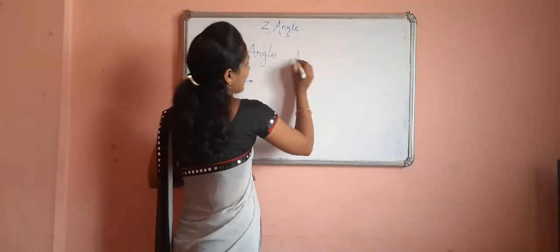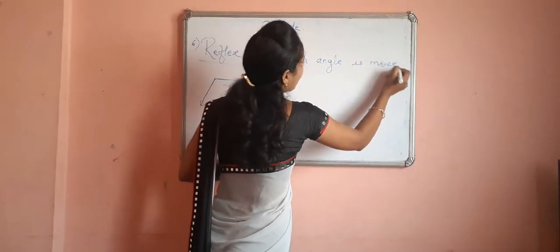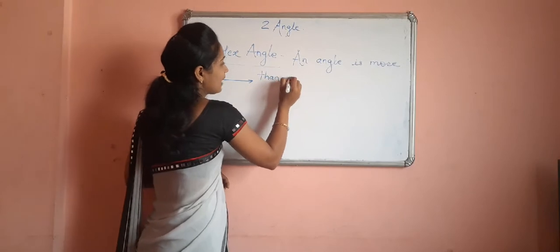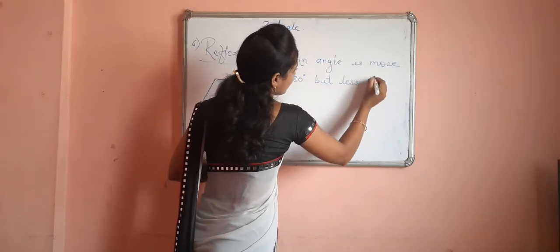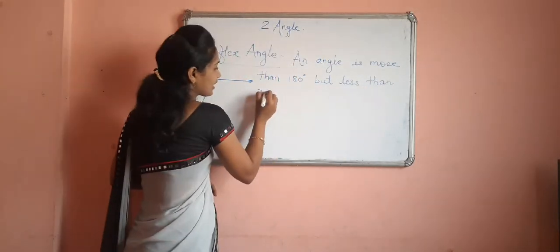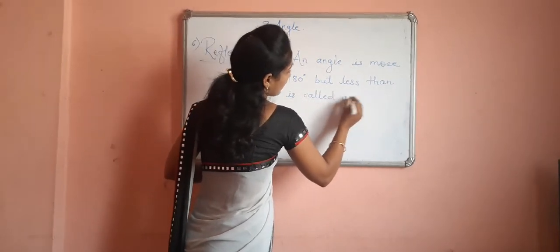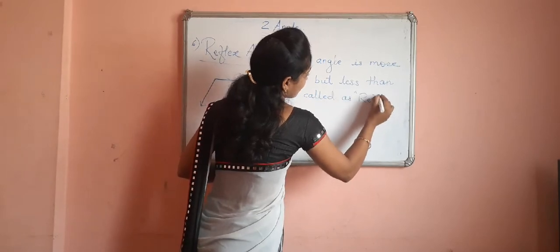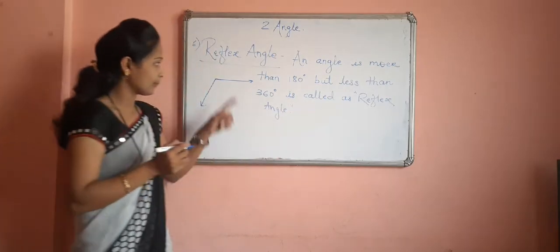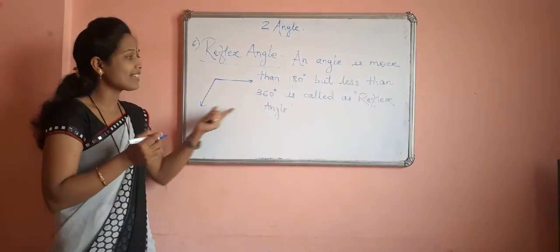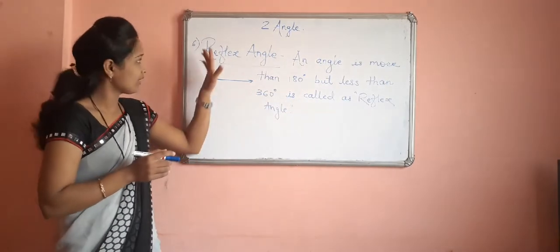So the definition of reflex angle is: an angle that is more than 180 degree but less than 360 degree is called a reflex angle. Reflex angle. Okay, now if you observe the figure, this is bigger than 180 degree but less than 360 degree. So this is called a reflex angle, and in front of you is the figure of a reflex angle, that is